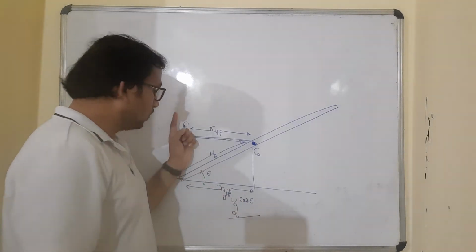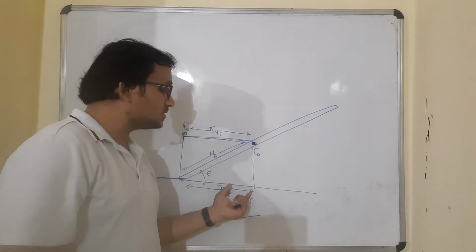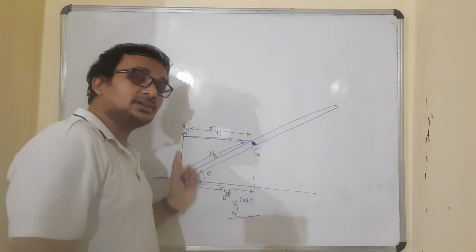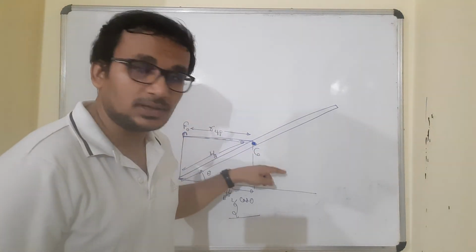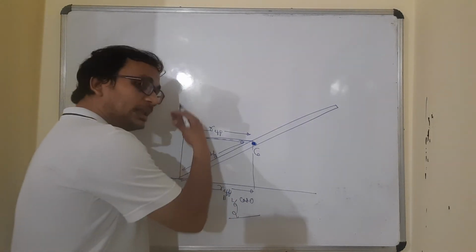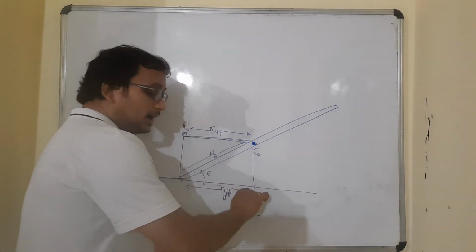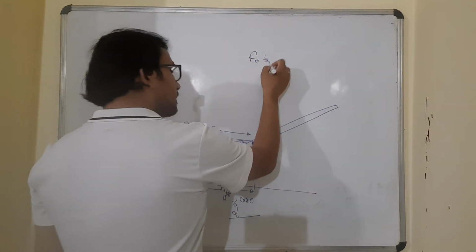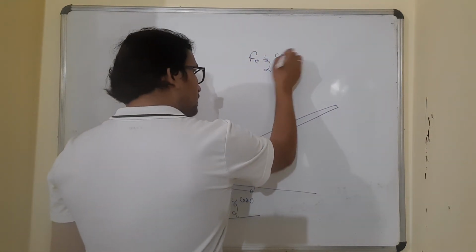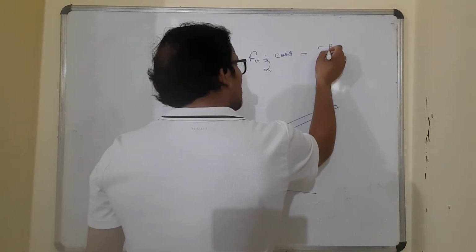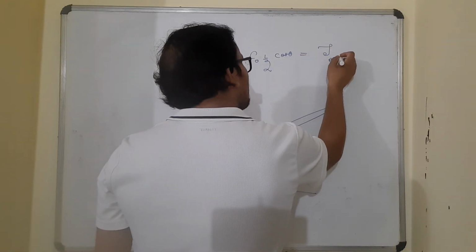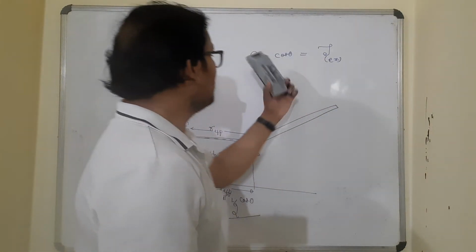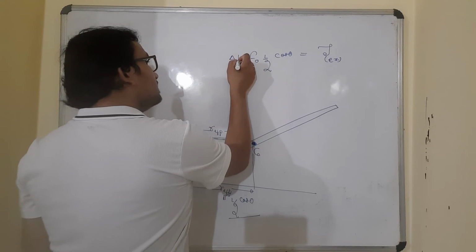Fine. So force into L by 2 cos theta will give me the torque created by this force about the center. The torque created by this force about the center will be F naught, the magnitude of the force, into R effective, that is F naught L by 2 cos theta. This is equal to the external torque created by the external force.